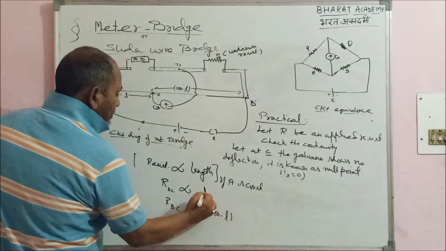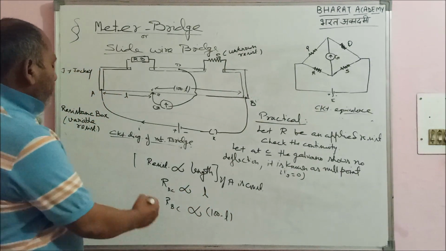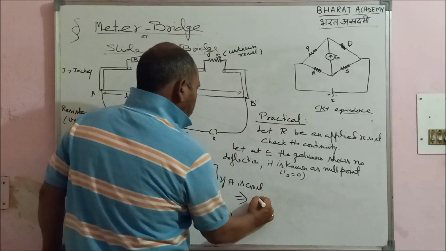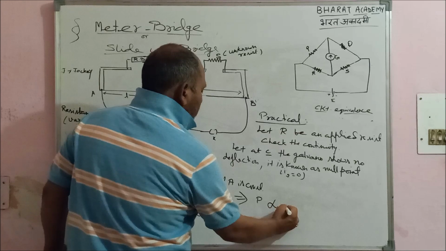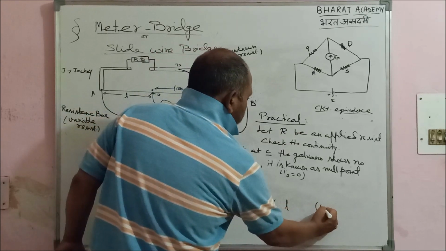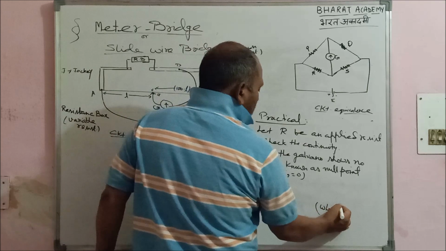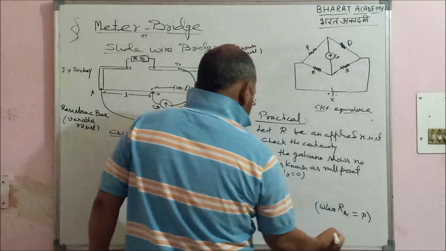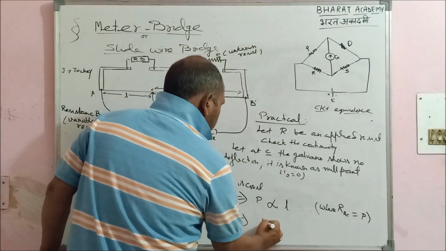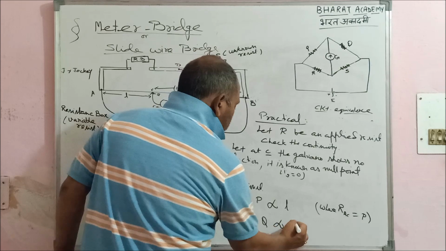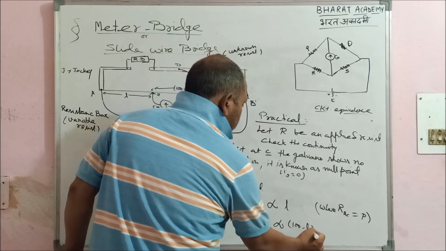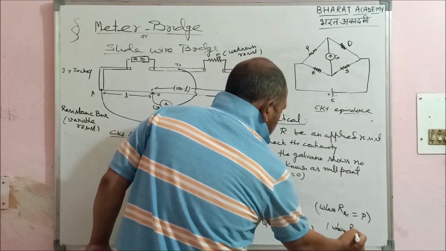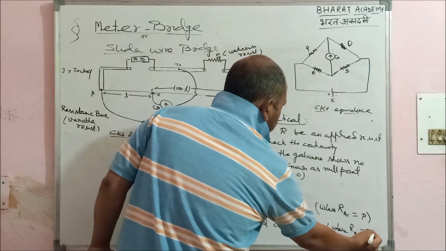Agree or not? Right? And we name it this RAC. According to our circuit equivalence, I can name it P, directly proportional to L, where I am naming RAC as P according to my circuit equivalence. Same way here, Q directly proportional to 100 minus L, where RBC is being given a name Q, right?